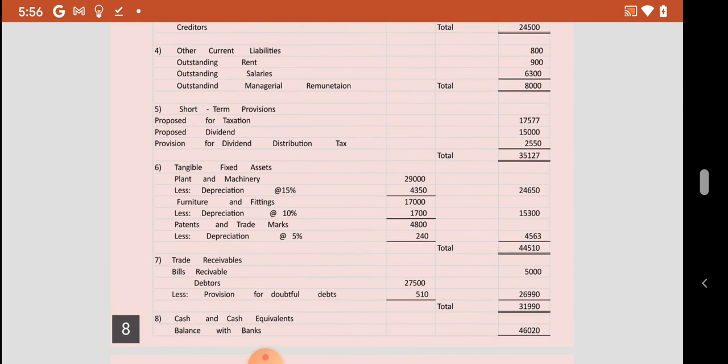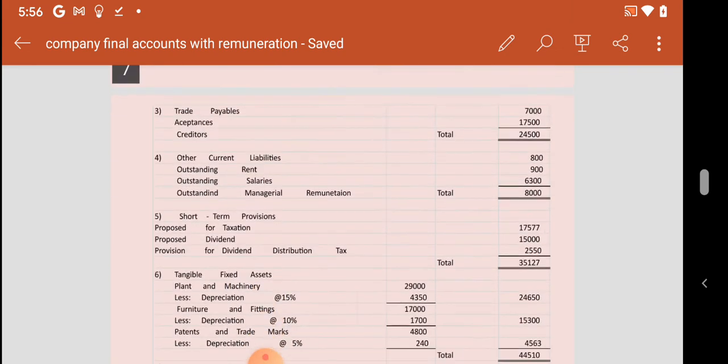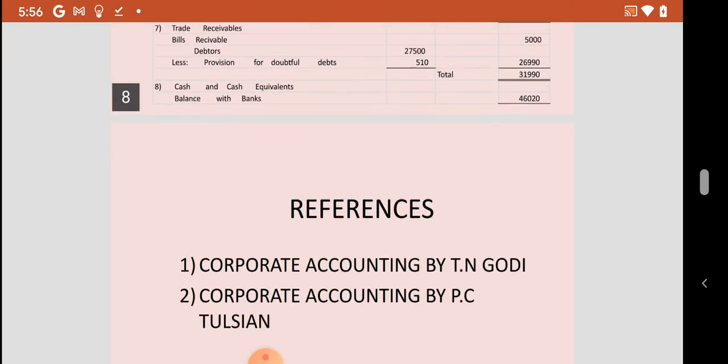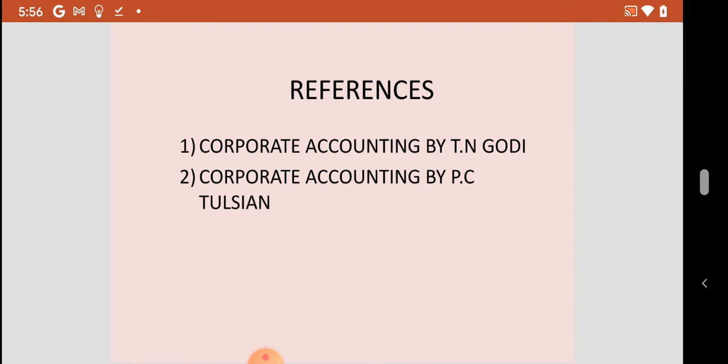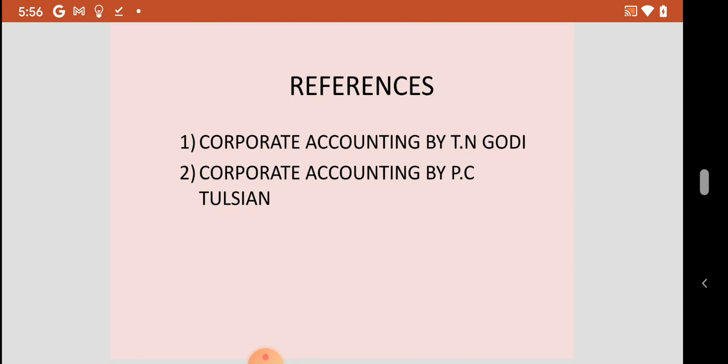So this is the manner in which we prepare final accounts as per the Companies Act 2013, when we have to prepare both the final P&L account and balance sheet, along with provisions for managerial remuneration. I hope this problem gave an insight on how it is prepared. For further details, you have to refer to the format given in the textbooks.